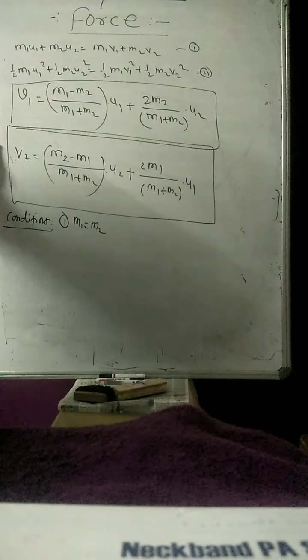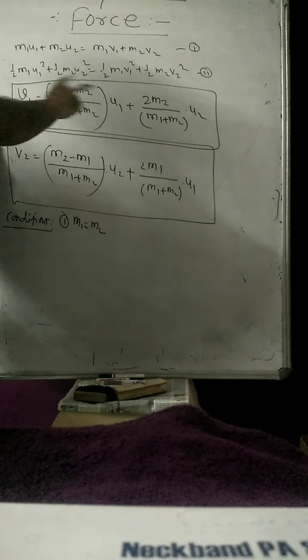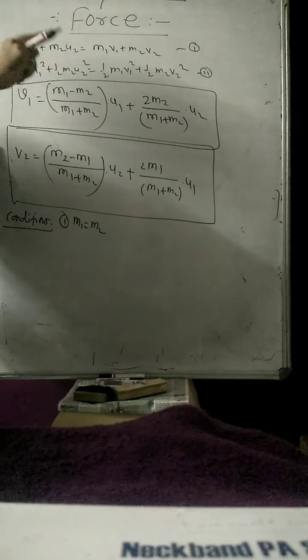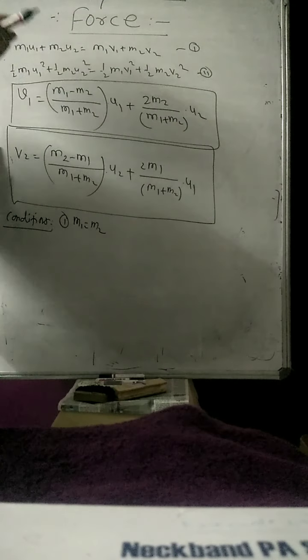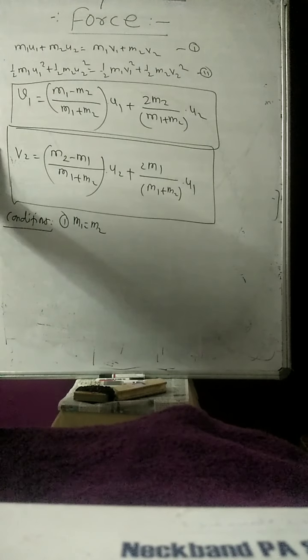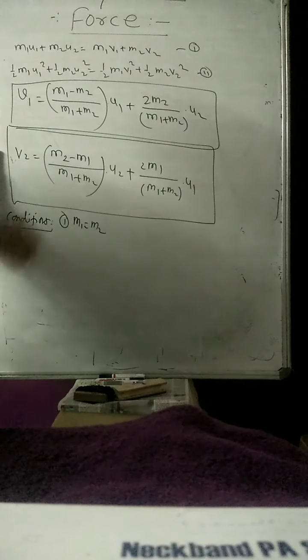Then after collision they will interchange their velocities. The first body, which was moving with u1, will move with the final velocity v2, and the second body, which was moving with u2, will move with velocity v1. So how does this happen?